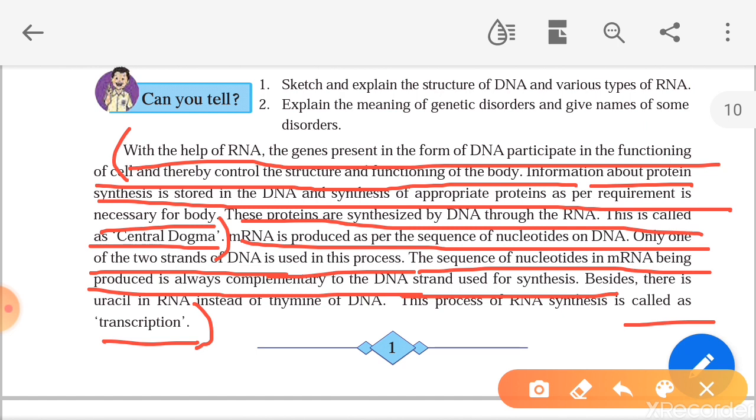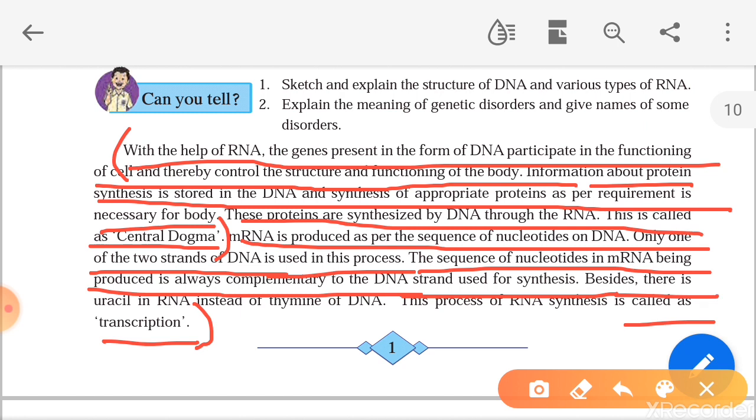Complementary म्हणजे पूरक असतात. What do you mean by complementary? If you are going to run an electric gadget, for that purpose you have to insert the pin of that gadget into the plug. Pin and plug are complementary to each other. Likewise, the sequence of nucleotides on newly formed mRNA is complementary to the sequence of the nucleotides on the DNA strand.